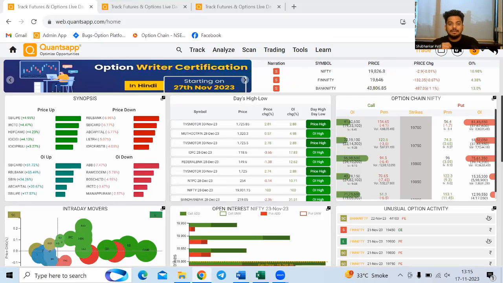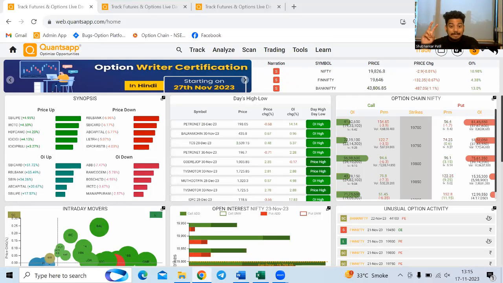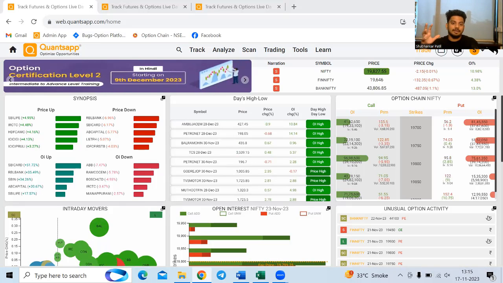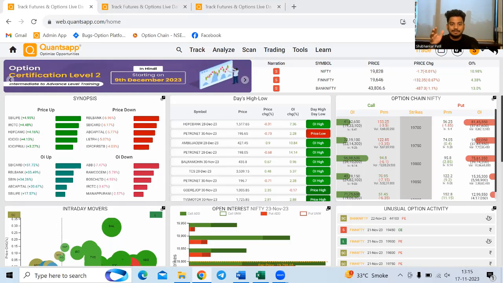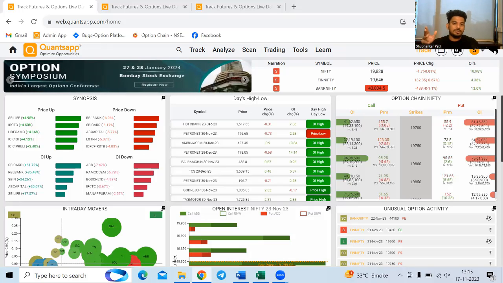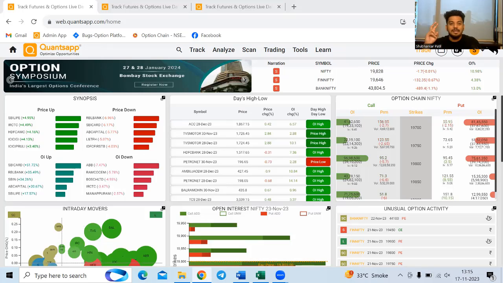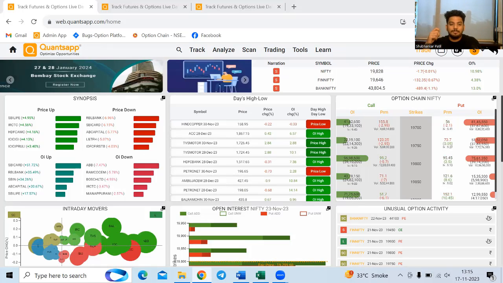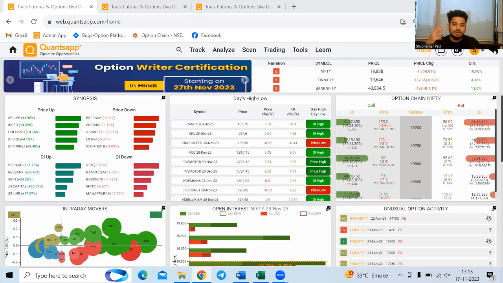In this video, we will understand how we can choose the right derivative for us if we are trading. So we will understand the differences between futures and options, the pros and cons of futures and options, and then eventually we will understand what will be the right derivative for us for trading.